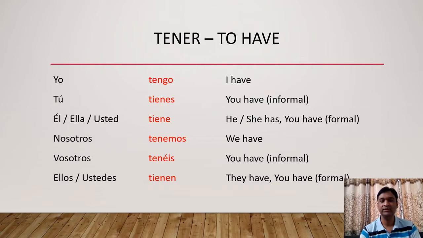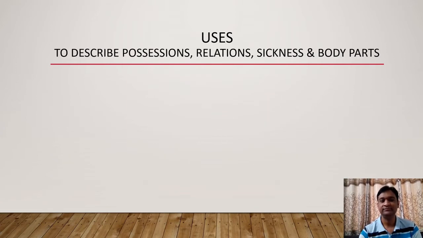So now you need to remember the 6 forms of this verb, and they are tengo, tienes, tiene, tenemos, tenéis, and tienen. Now let us discuss the uses of this verb. This verb tener is used to describe possessions, relations, sickness, and body parts. Now we will learn all the uses with the help of examples.